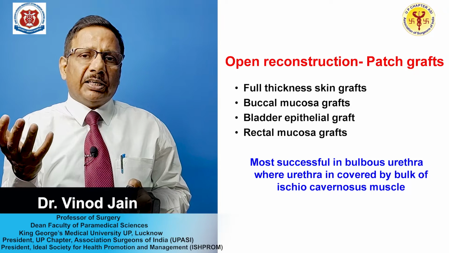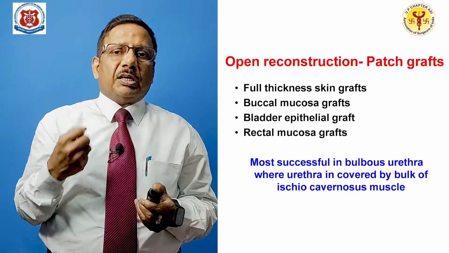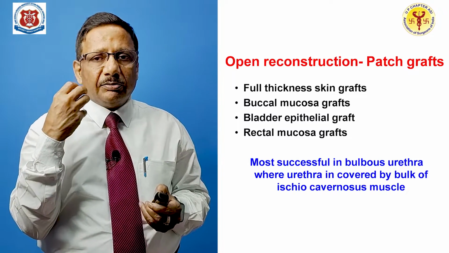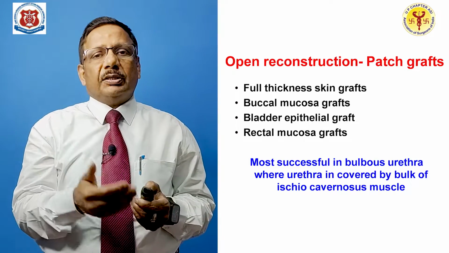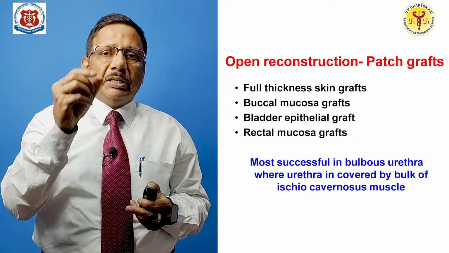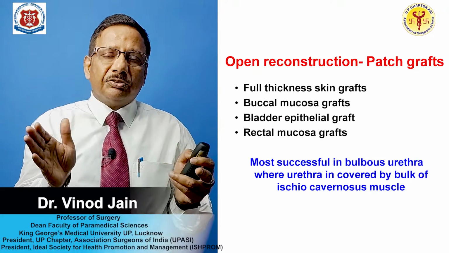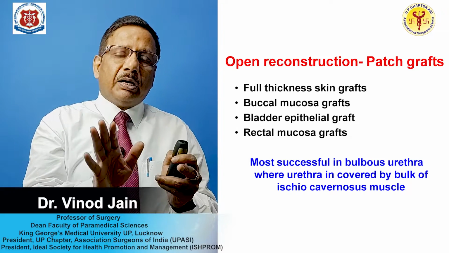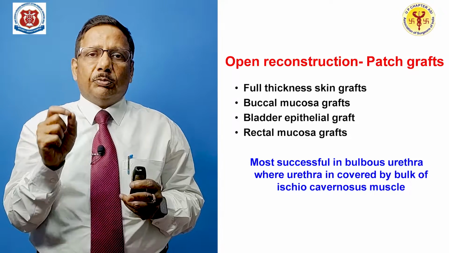Some persons have tried the rectal graft also, but the buccal mucosa graft is very useful, and it is harvested from the buccal mucosa, and that mucosa is kept over the strictured part. That means you make an incision ventrally, you incise the stricture, you open the stricture, and then you cover the ventral part of the stricture with the graft, and you anastomose, and put in a catheter.